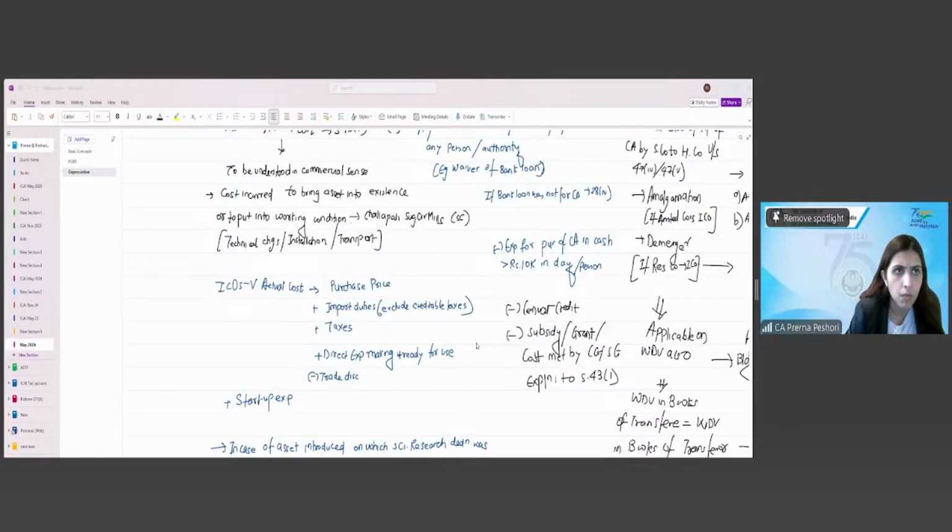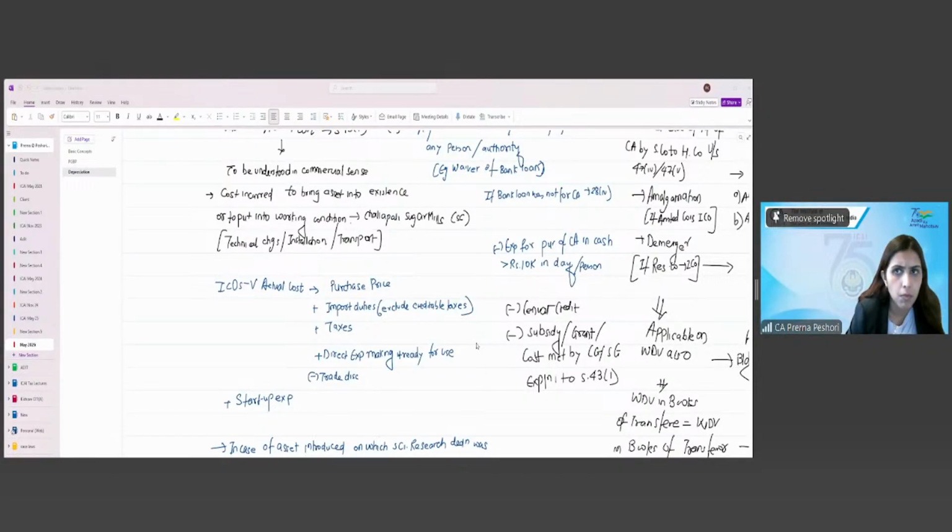Then we have seen Section 31: repairs and insurance of machinery, plant and furniture. Revenue nature repairs are allowed, capital repairs are not allowed. Then ICDS 5, tangible fixed assets: if expenses increase the future benefit of existing assets beyond their previous performance, then we have to capitalize it. Then we have gone to Section 32, depreciation.